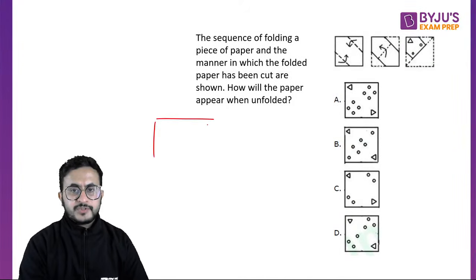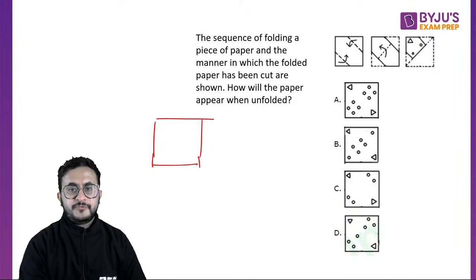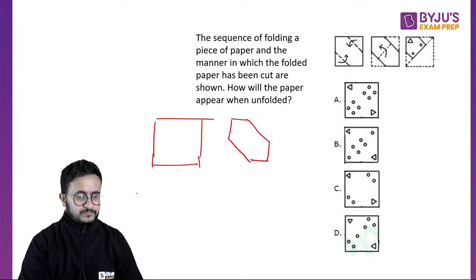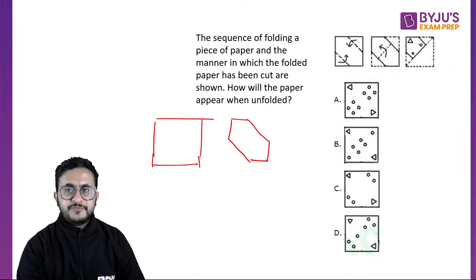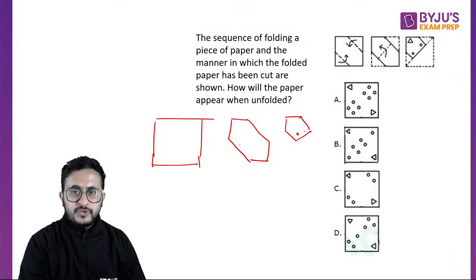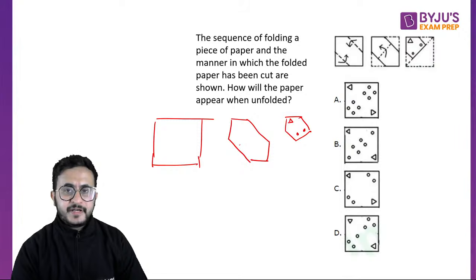So initially it was a square, then this part folded here, this part folded here, so it became a shape like this. Then it is folded this side, like from half, so it is like a pentagon shape like this. Now what they have done is they have cut two dots here and a triangle here. Now what will happen when we unfold it?